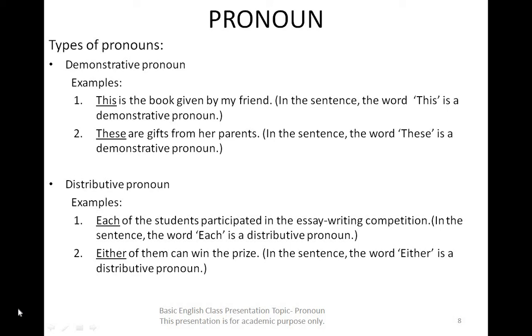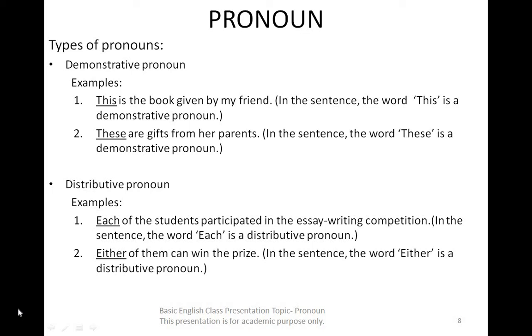Demonstrative pronoun. Examples: 1. This is the book given by my friend. In the sentence, the word this is a demonstrative pronoun. 2. These are gifts from her parents.